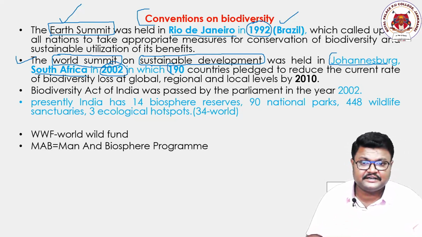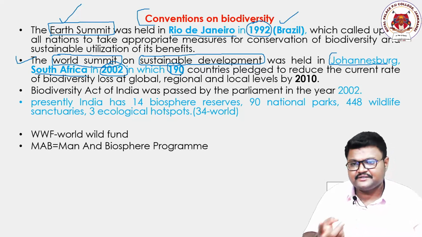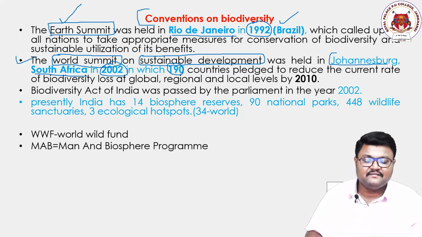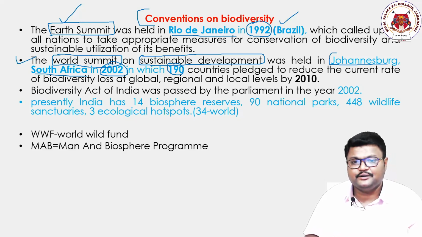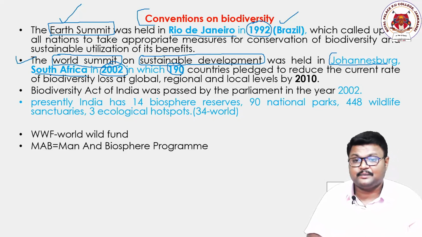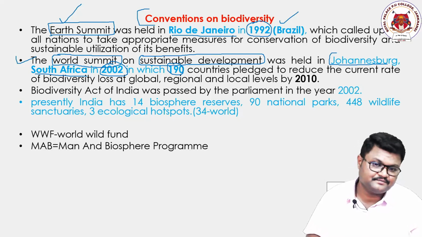During this discussion, 190 countries participated. I repeat, the first one was the Earth Summit, the second one was the World Summit. The first one, the Earth Summit, was held in Rio de Janeiro and the second one in Johannesburg. The first one happened in Brazil and the second one in South Africa.